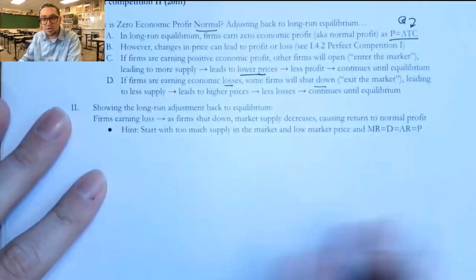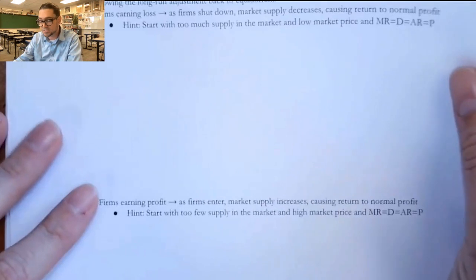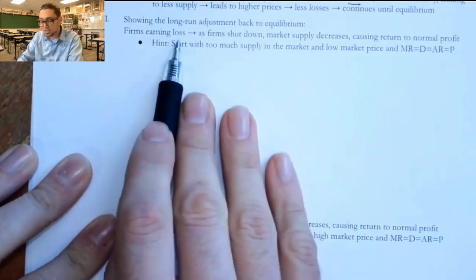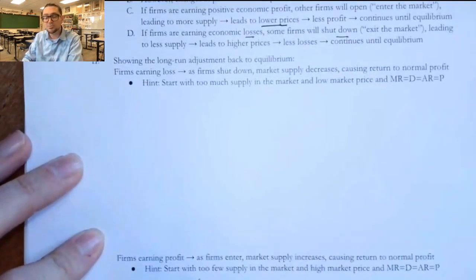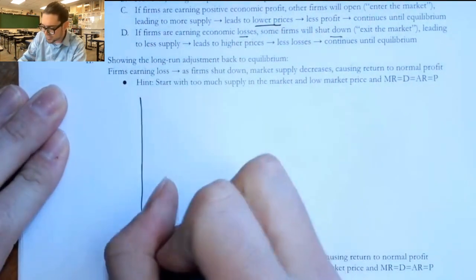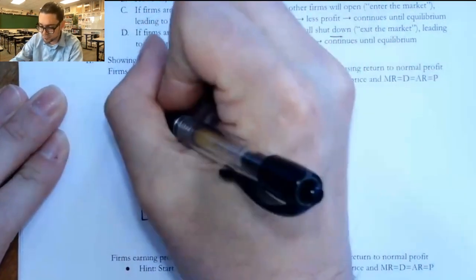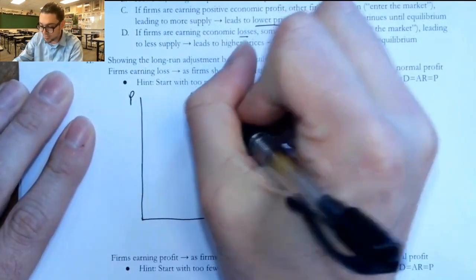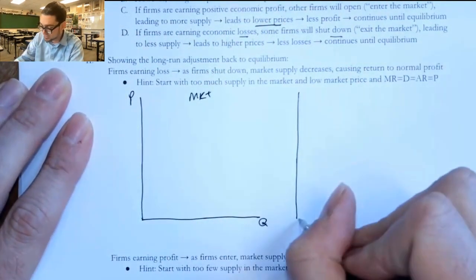And so we're going to start in these graphs showing what that process looks like. We're actually going to start in a loss, or we're going to start in a profit. On the AP Micro exam, you might be asked to start in long-run equilibrium, where the firm is breaking even, and move out of that into profit or loss. But it's also just as likely you're asked to start in profit and move back to equilibrium, or to start in loss and move back to equilibrium. So the easy way to do this, if you're going to start in a loss, and that's the first one that we have here, we're going to put our market on the left and our firm on the right, just as usual.